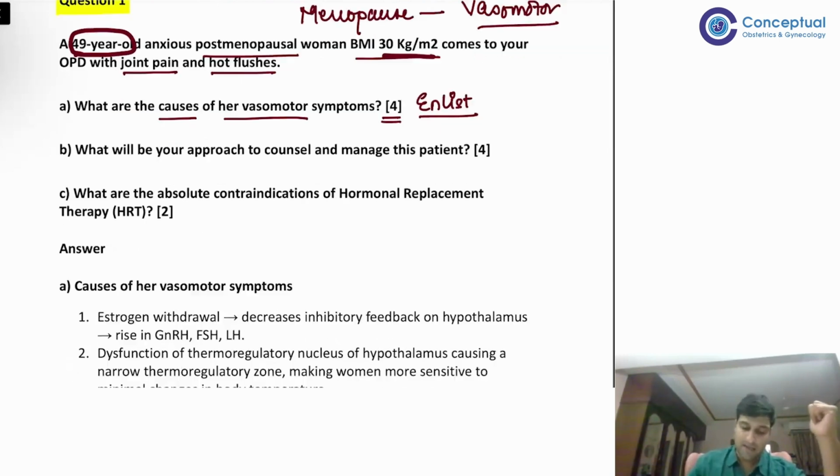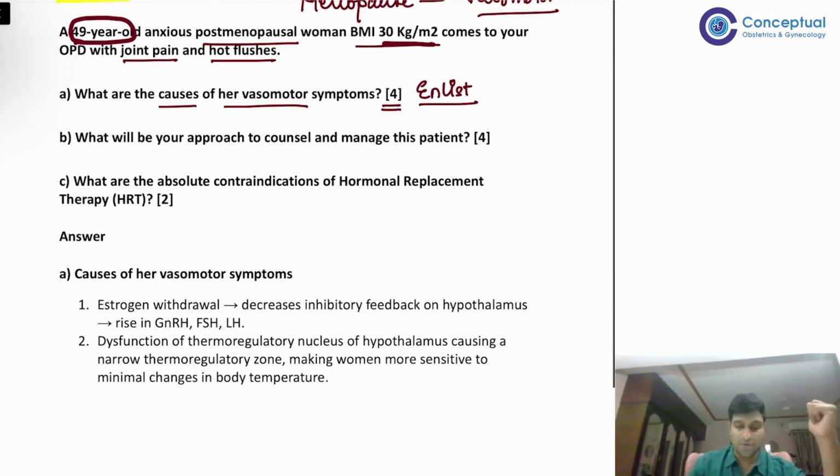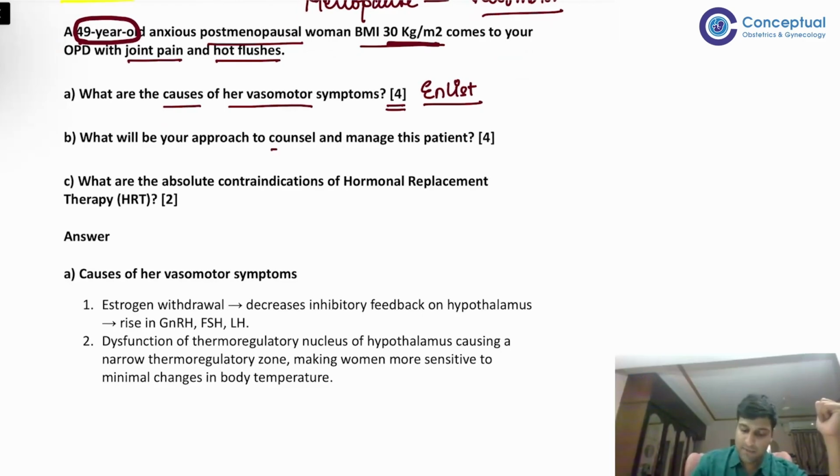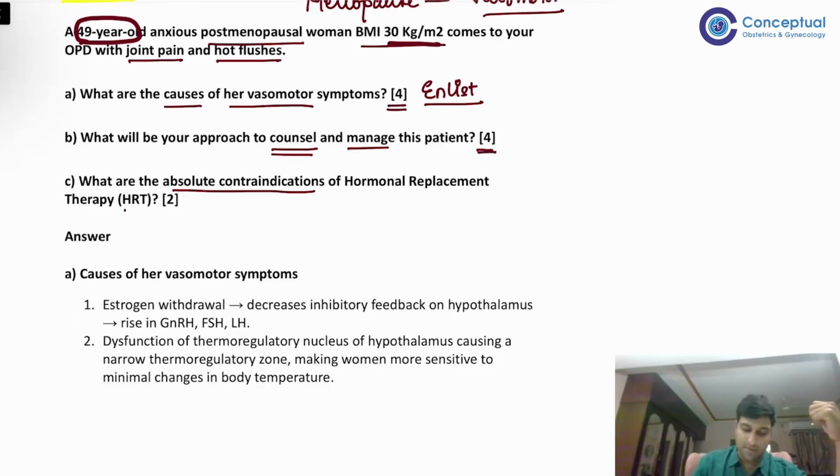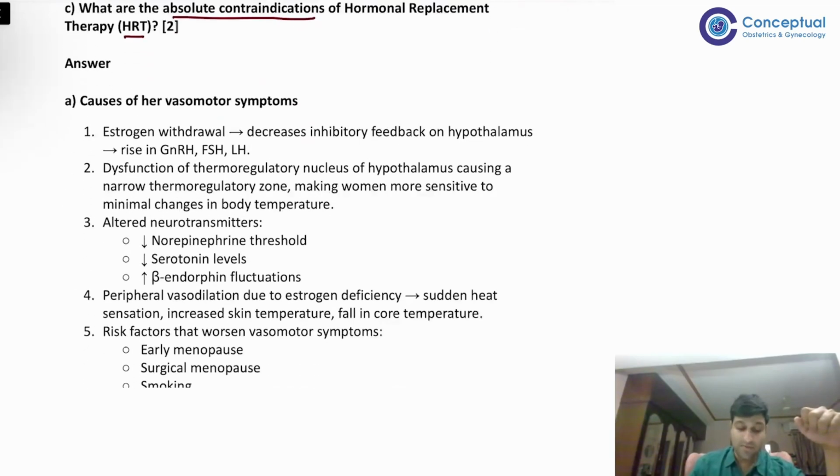Second, what will be your approach to counsel and manage the patient? How will you counsel and how will you manage? Now this is a slightly open-ended question for 4 marks. So you'll basically have to write an essay, a story type of answer. We'll come to that. And third, what are the absolute contraindications of HRT, hormone replacement therapy? Okay, so let us go to the first question.